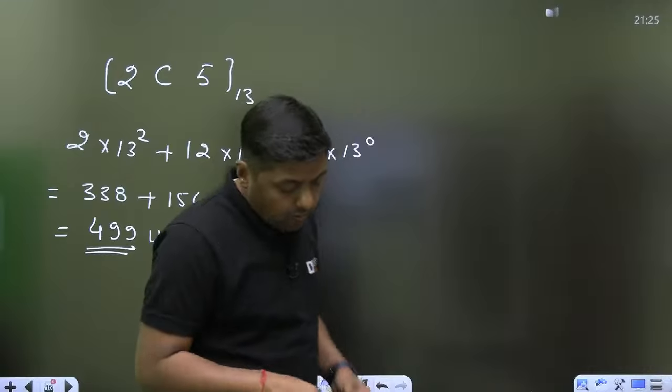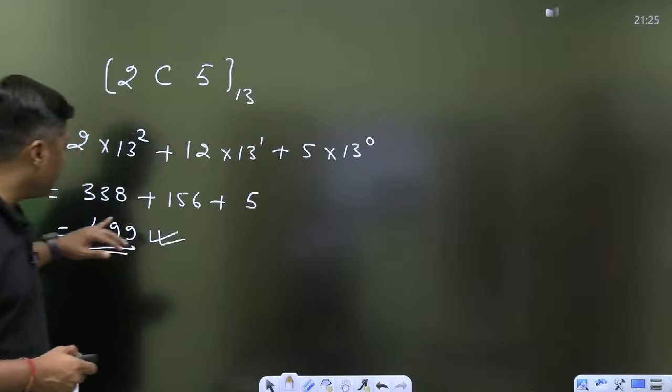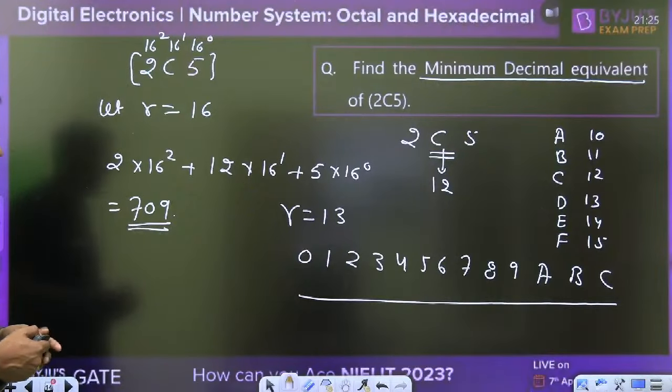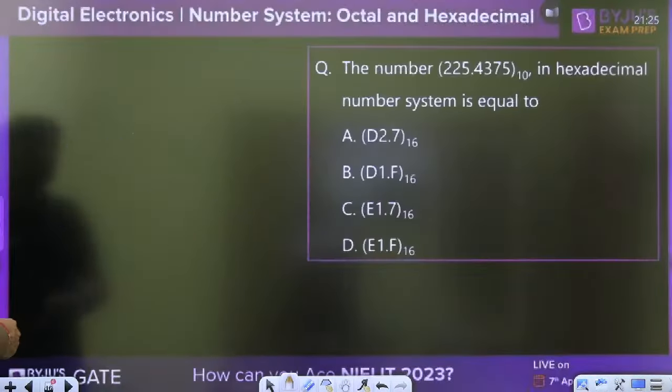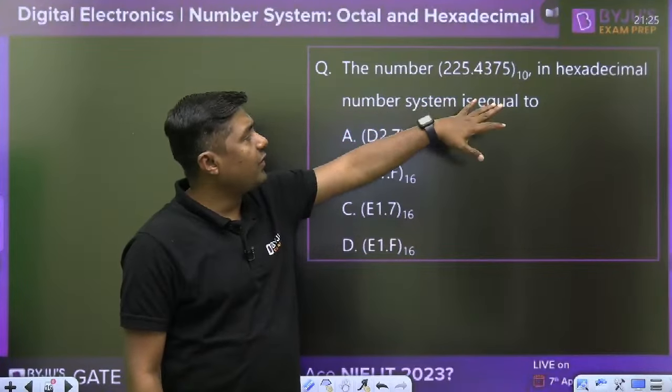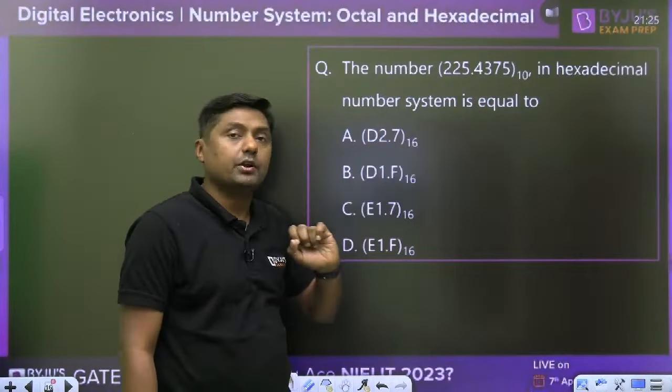Okay. Now this is 499. So what is the keyword here? Minimum value. Minimum decimal equivalent. Then now everyone give me the answer. The number 225.4375 in hexadecimal number system is equivalent to.